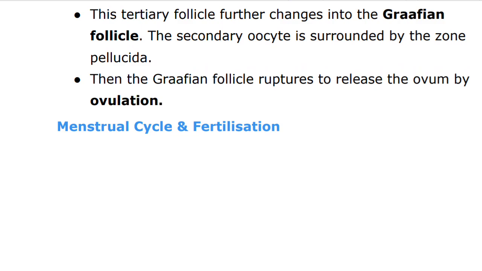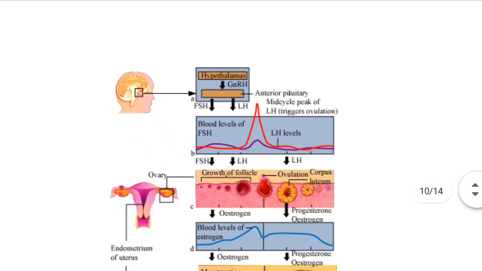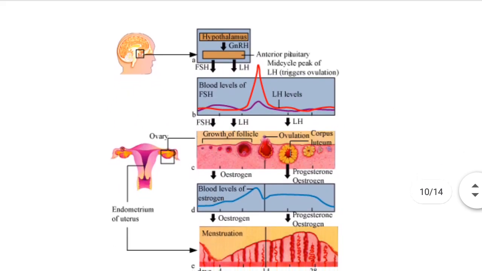Now see the menstrual cycle and fertilization. The reproductive cycle in the female primates, means monkeys, apes and the human beings, is called menstrual cycle. The first menstruation begins at puberty and is called menarche.